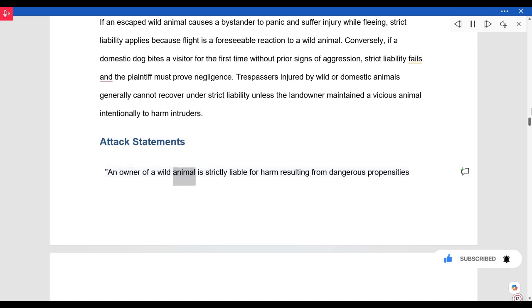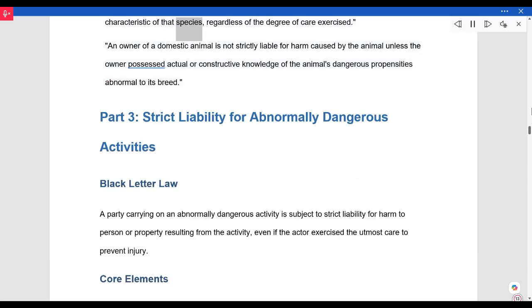An owner of a wild animal is strictly liable for harm resulting from dangerous propensities characteristic of that species, regardless of the degree of care exercised. An owner of a domestic animal is not strictly liable for harm caused by the animal unless the owner possessed actual or constructive knowledge of the animal's dangerous propensities abnormal to its breed.